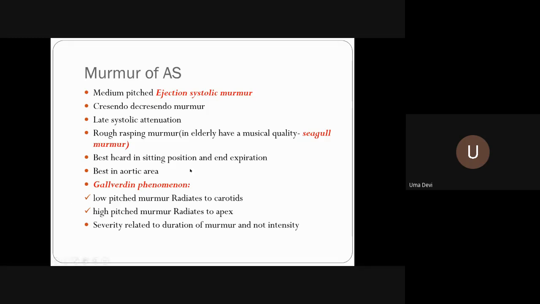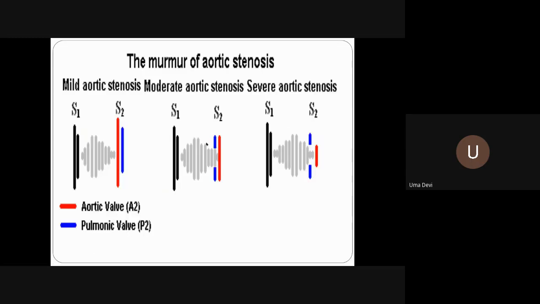Now, what is this Gallavardin phenomenon? Sorry, it is this high-pitched murmur, when it radiates to the apex, it is called the Gallavardin phenomenon, and it is related to the duration and not the intensity. So when you auscultate, you will hear it better in the mitral area rather than the aortic area, and you may mistake it for a mitral regurgitant lesion rather than aortic stenosis. Usually in atherosclerotic heart disease, you can have this Gallavardin phenomenon.